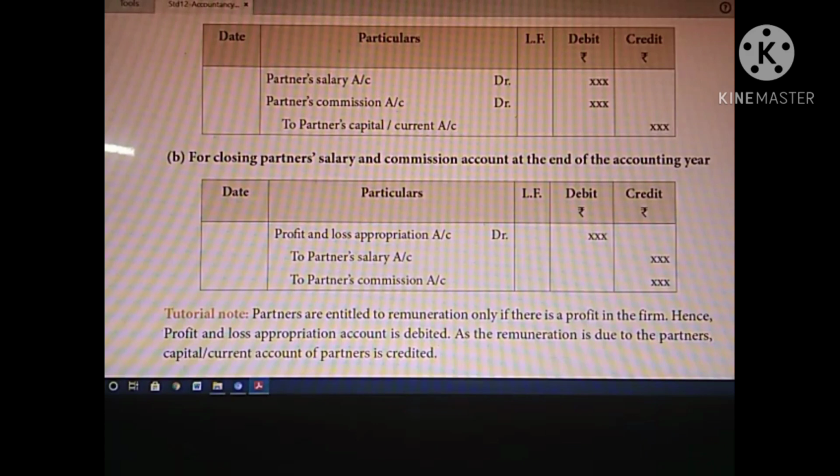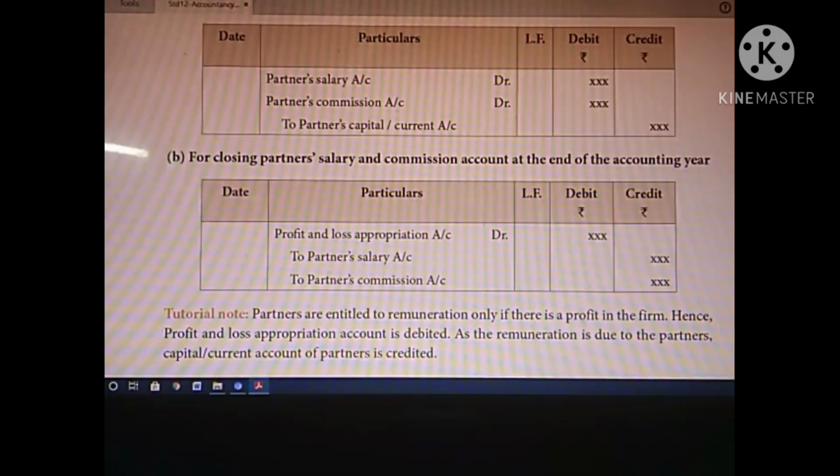If the firm faces a loss or does not earn enough profit in a particular year, it cannot provide the remuneration to the partners that year. Next year, if they earn a profit, they will provide the remuneration out of it. The Profit and Loss Appropriation Account is debited, and the partner's capital or current account is credited.